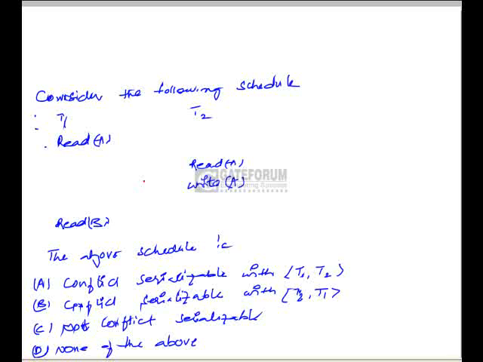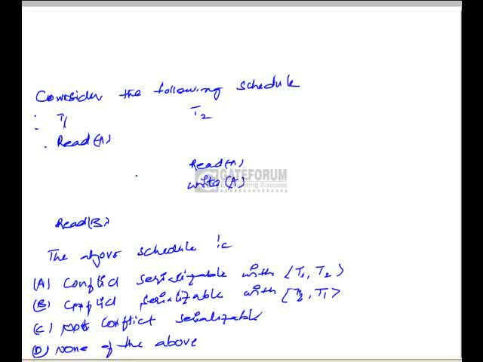Let us check if we can move this read operation before these read operations. We can move these read operations before these read operations, because these two are non-conflicting operations and these two are also non-conflicting operations.